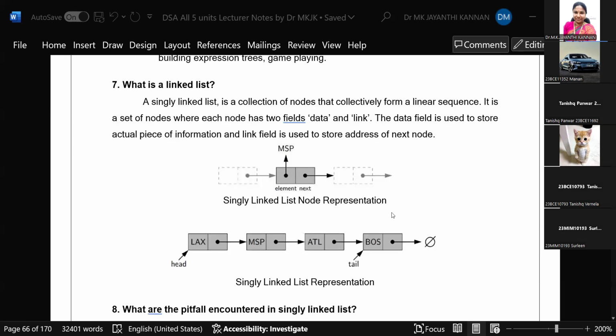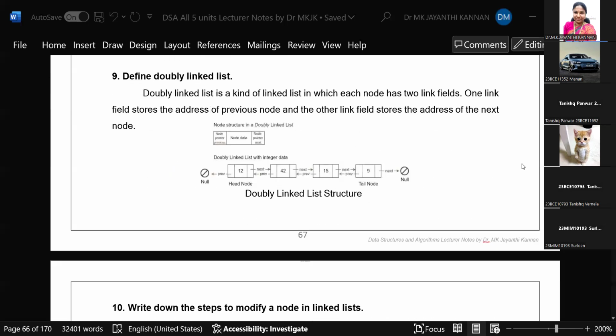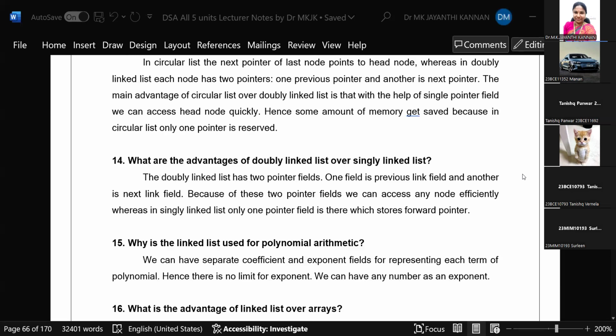We already completed stack and queue. Now we are going to discuss linked list. What is linked list? Yesterday in class we just saw what a linked list is. In linked list we have singly linked list, doubly linked list, circularly linked list. Like that we have different types. Today we will discuss all those things.